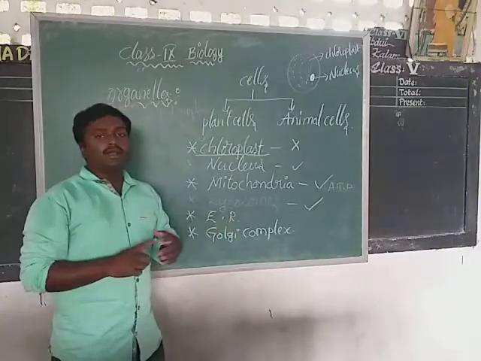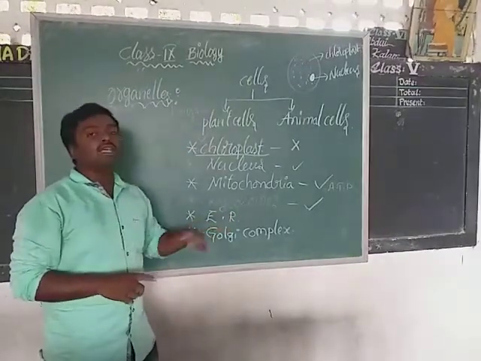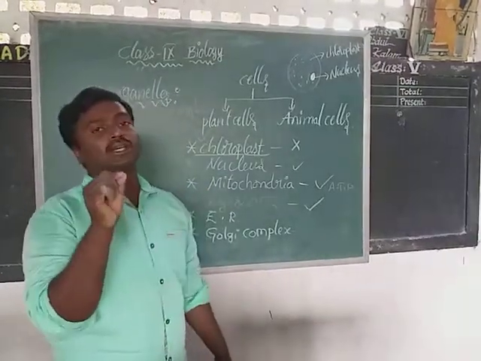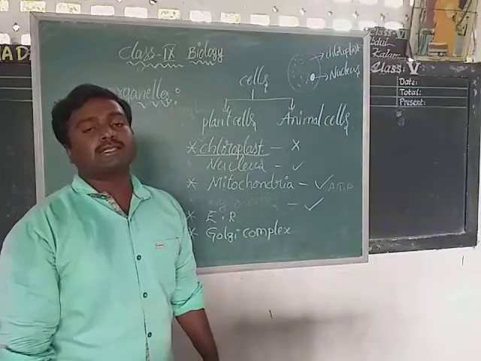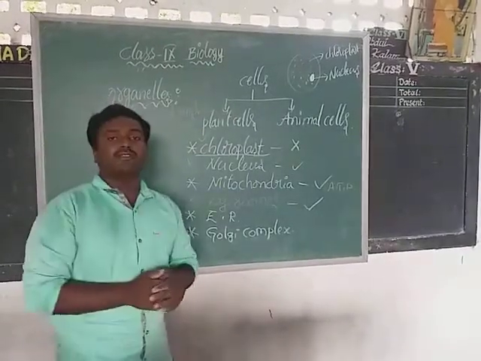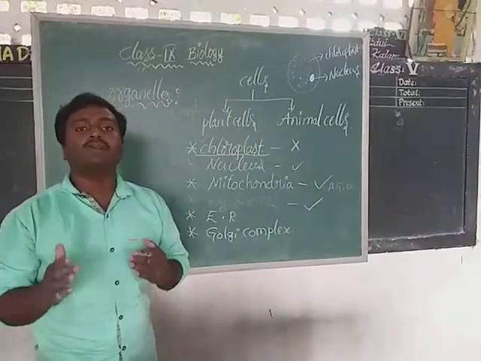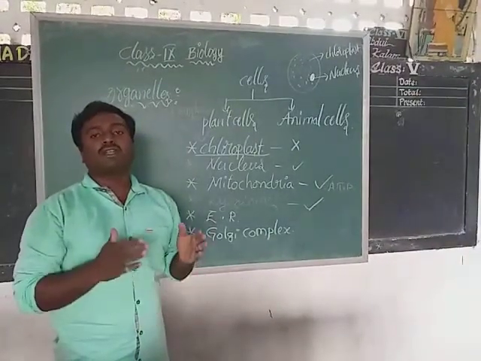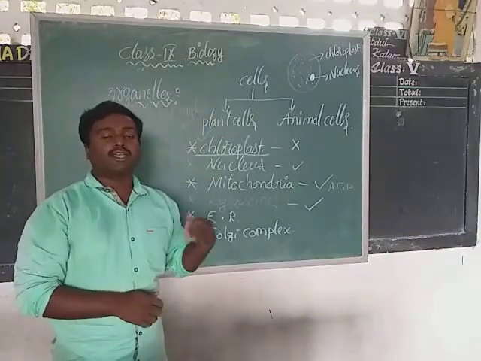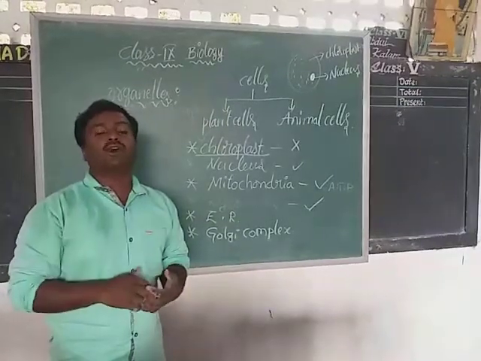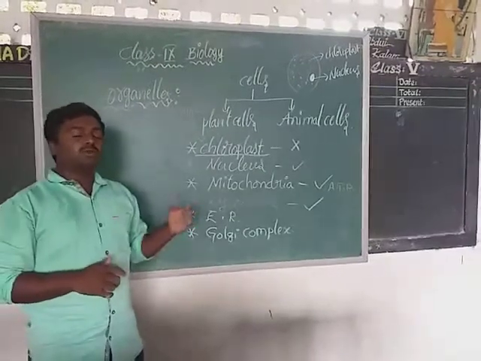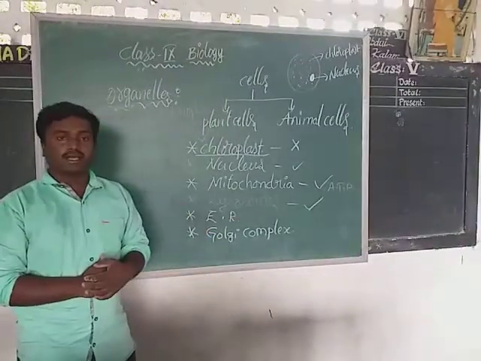Next, endoplasmic reticulum. In short it is called ER. This endoplasmic reticulum contains very minute tiny dotted-like structures. These are called ribosomes. These ribosomes are useful for the manufacture of proteins and lipids. Proteins and lipids are both useful for the growth of living organisms. Either plant or animal, proteins and lipids are important. These both can be manufactured by endoplasmic reticulum.